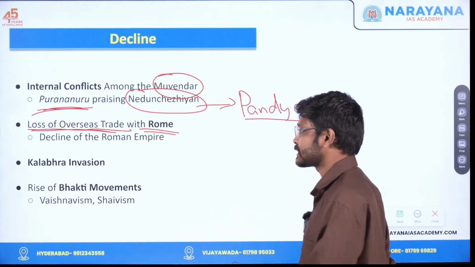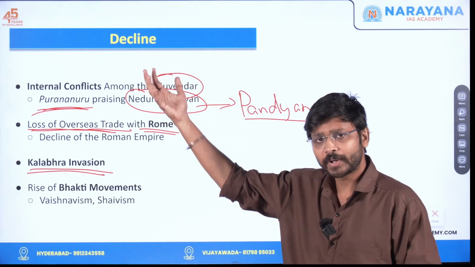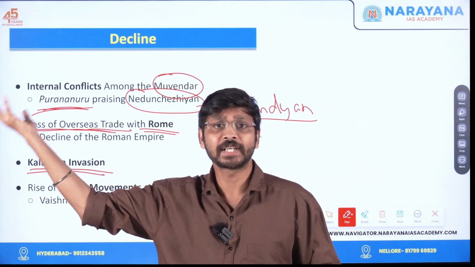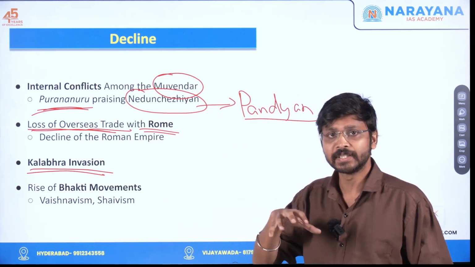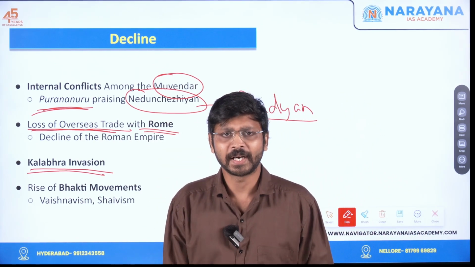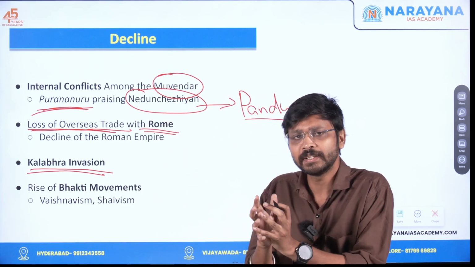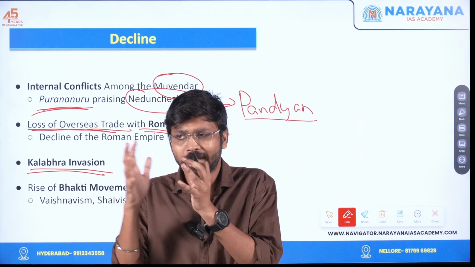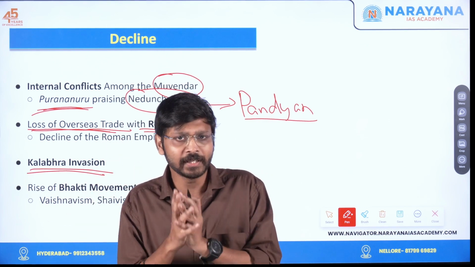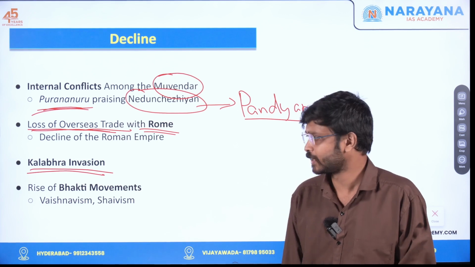Another thing is the Kalabhra invasion. Kalabhras were people who came from outside Tamil Nadu. They invaded the South Indian kingdoms, especially the Pandyan and Chola region. And after that, it was a dark period in South Indian history. We don't know what exactly happened after the Kalabhra period. We haven't got any records also. So that is also one reason for the decline of the Sangam age.